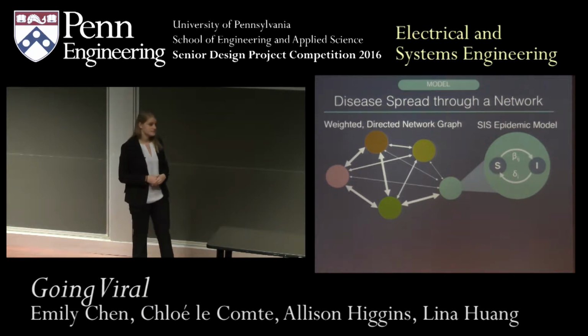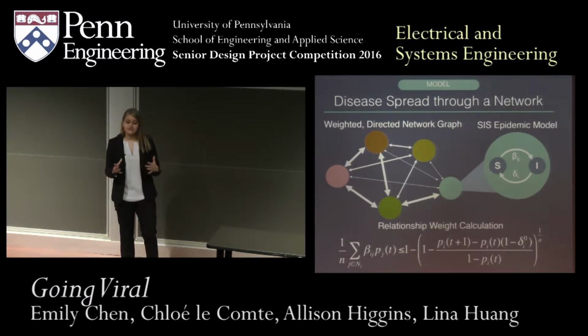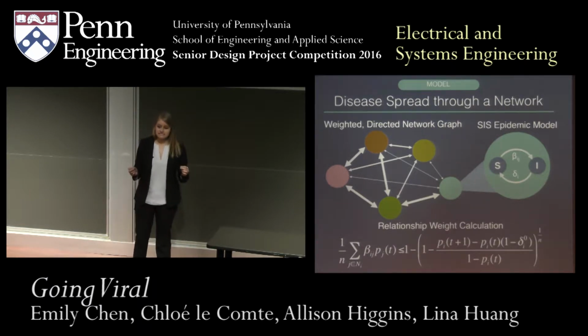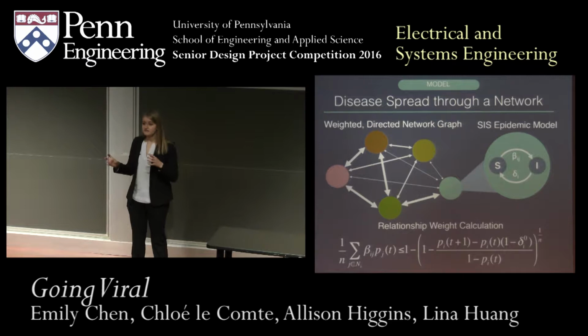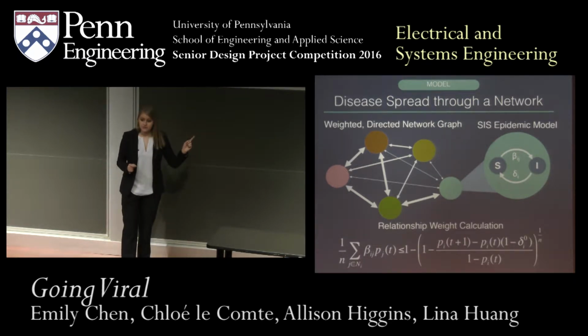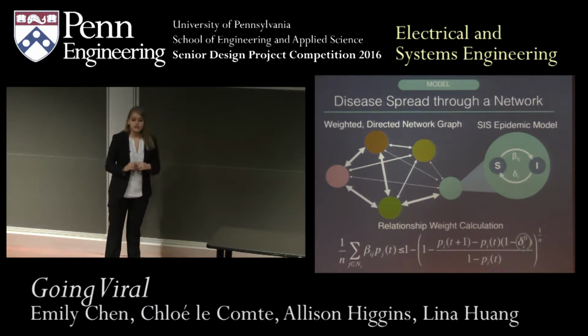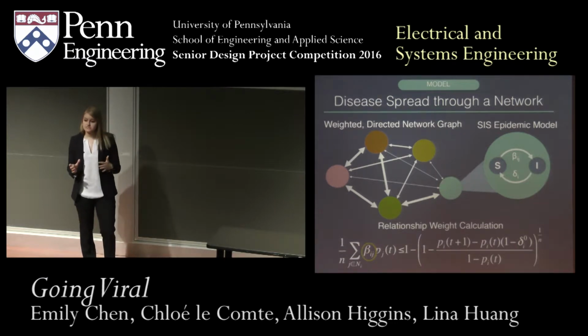The equation you see on the screen now represents how we calculate the different relationship weights between cities in the network. So as Emily mentioned, different nodes in a city in network theory can have different influences on each other depending on certain parameter values. So the key parameters in this equation and our model in general are the P_i values, which are the proportions of populations infected at each time step t, the delta_i values, which are the recovery rates for each city, and the beta_ij values, which are the relationship weights from city i to city j.